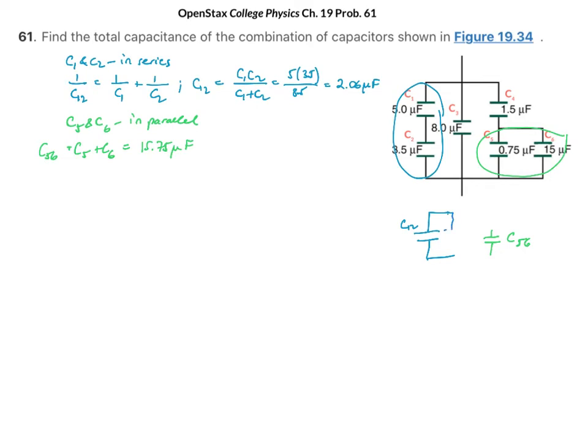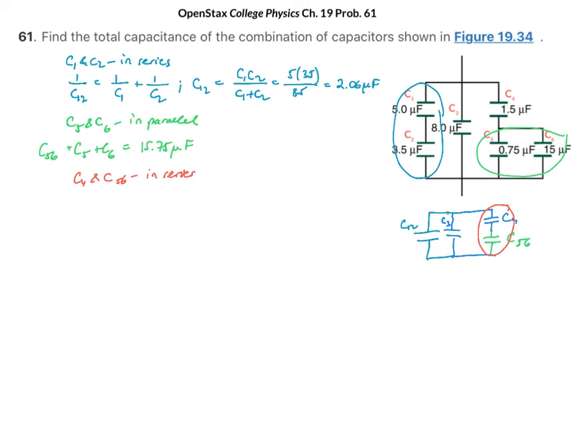Then I can complete the rest of the circuit. So I know that here I have capacitor 3, and I know that here I have capacitor 4. So now I notice that these two capacitors are connected in series with one another. So I will say C4 and C56 are connected in series.